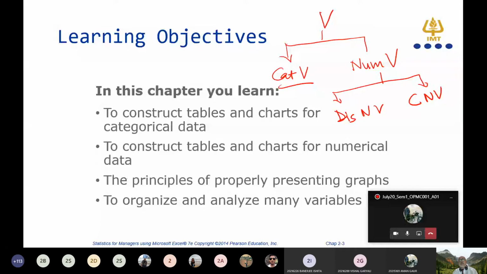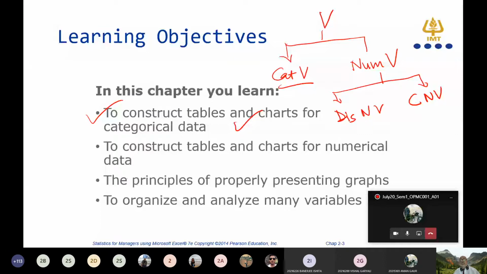Once you have a data set, and you see that this data is a categorical variable, how you have to organize the data and how you have to visualize the data are represented in two forms. Organizing the data means representing it in the form of tables, and visualizing the data means representing it in the form of charts. So the first thing you will learn today in Unit 2 is to construct the tables and charts for the categorical data.